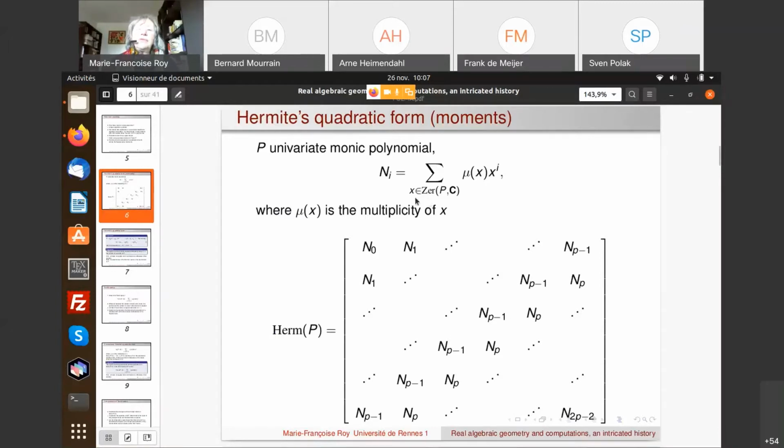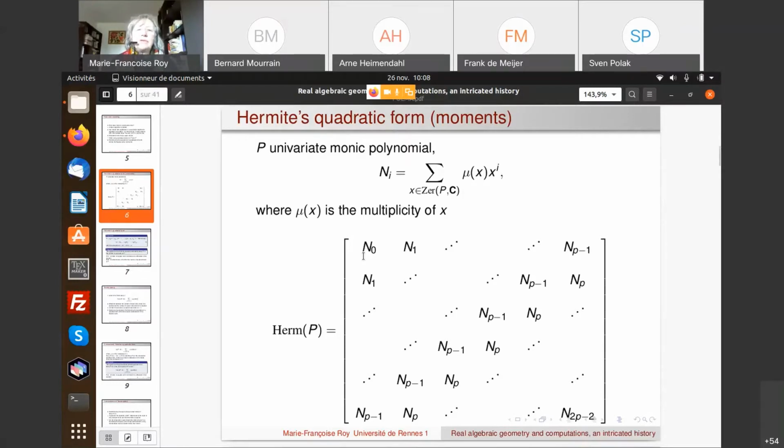And I'm looking at its coefficients in a real closed field R, but I look at the roots, of course, in the algebraic closure, C. And I look at the ith moment, which is the sum of mu of x, x to the i, where mu of x is the multiplicity of the root x of p.